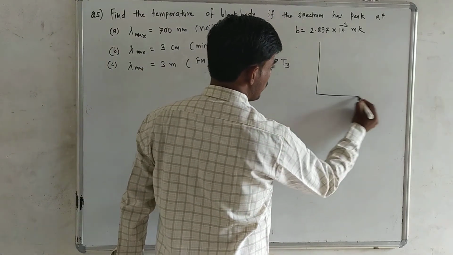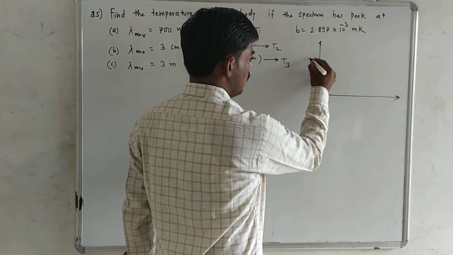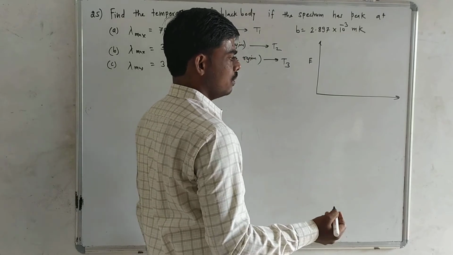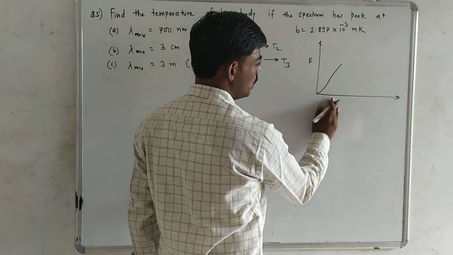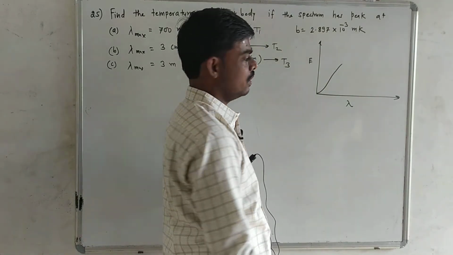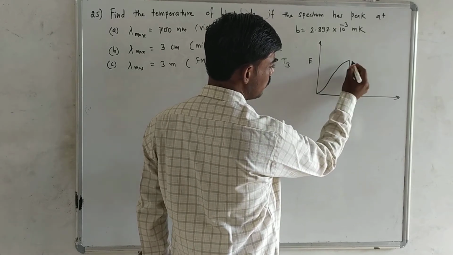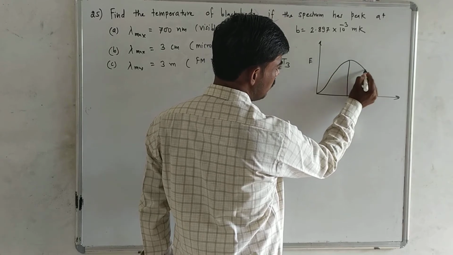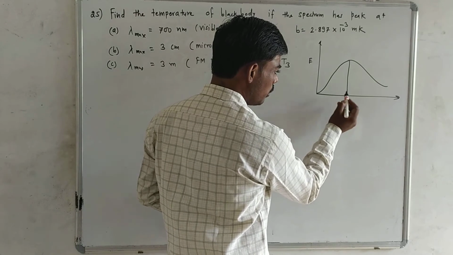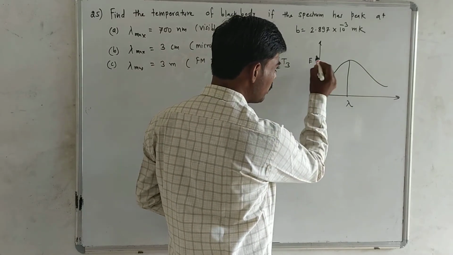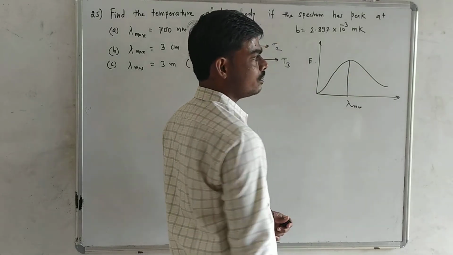According to Wien's displacement law, if we consider this curve, in theory we have studied, the energy emitted by a body continuously increases with the wavelength, and at a particular wavelength it achieves maximum value and again decreases. So this is the nature of the curve. The particular value of wavelength for which we get maximum emitted energy is called lambda max.